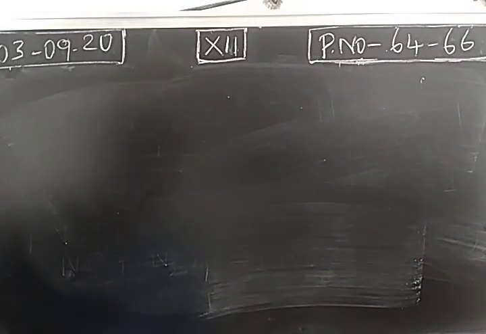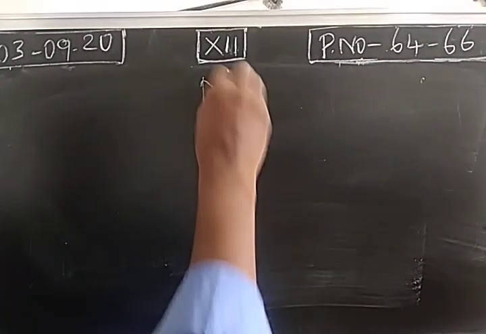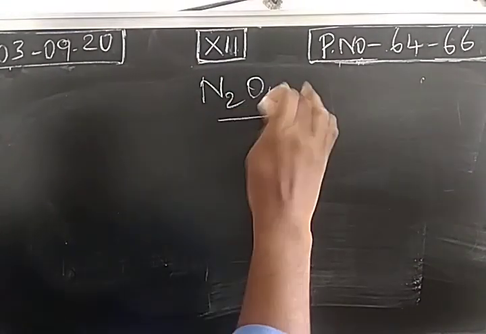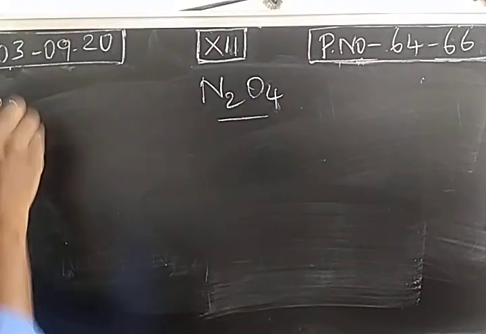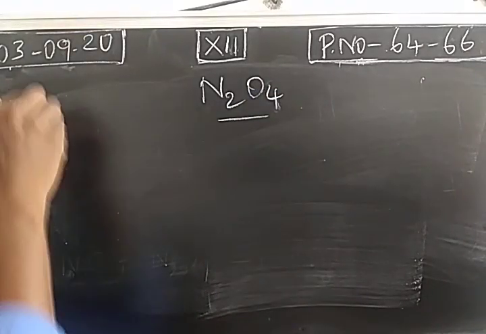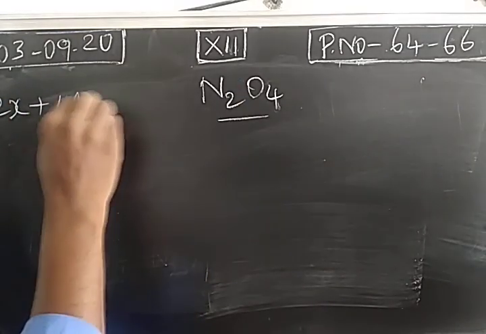Next, fifth compound, nitrogen tetroxide or dinitrogen tetroxide. Calculate the oxidation state. There are 2 nitrogen atoms and 4 oxygen atoms.